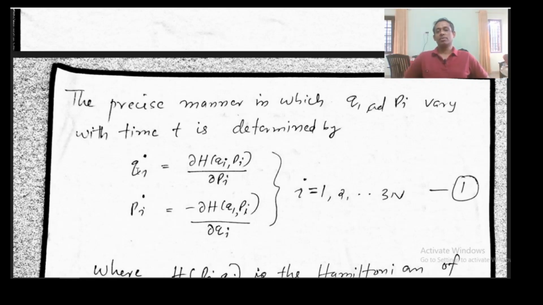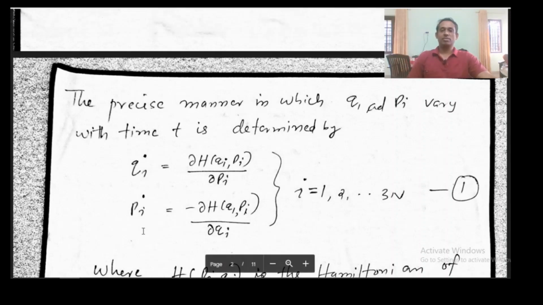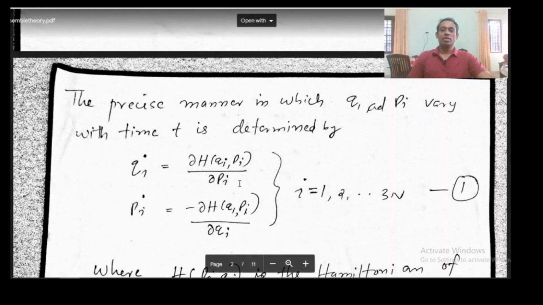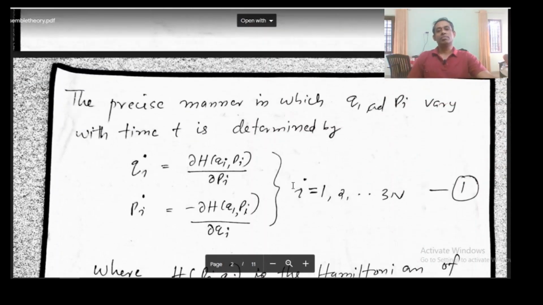So this is qi dot. The dot actually stands for differentiation with respect to time. So this shows how qi is varying with respect to time, and this shows how pi is varying with respect to time. And H, you know, is the Hamiltonian of the system.